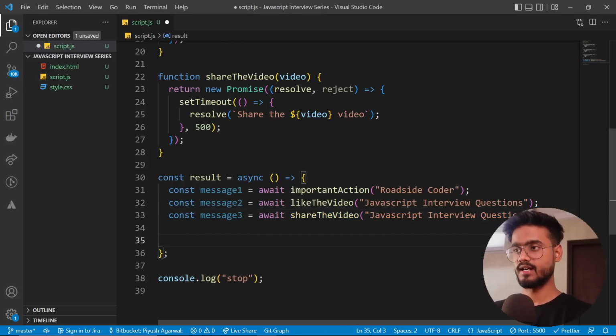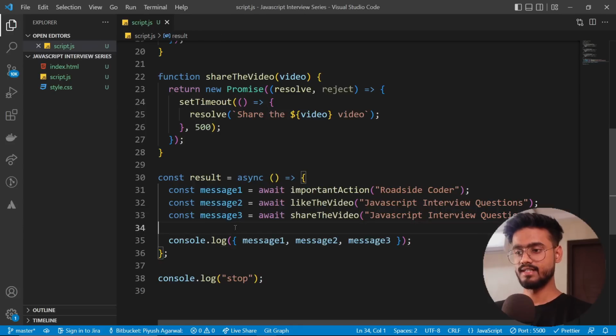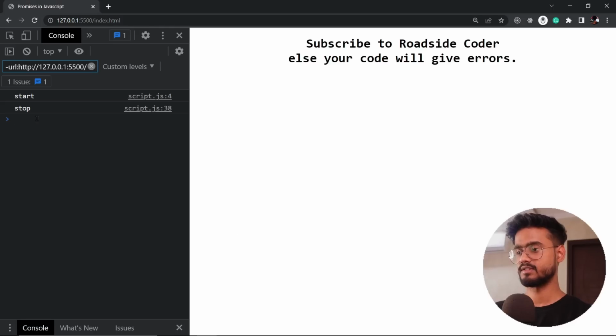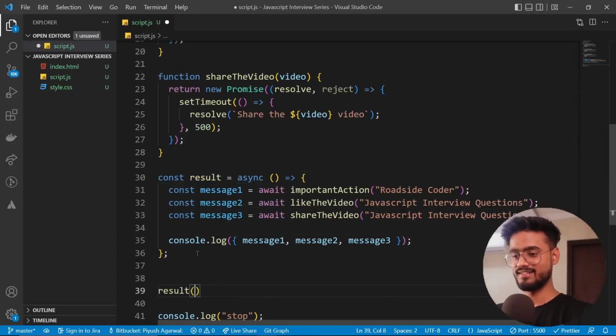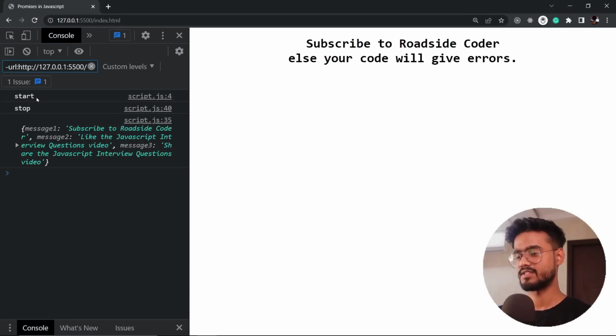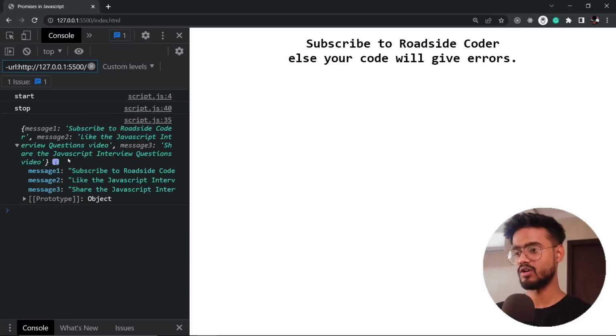And now if I simply console log this with all of these 3 messages, then this will give us the proper output. So start, stop, it's waiting for them to get... oops, my bad, I didn't call this function. Yeah, now let's see, start, stop, and then yep, we get all of these 3 promises resolved over here.